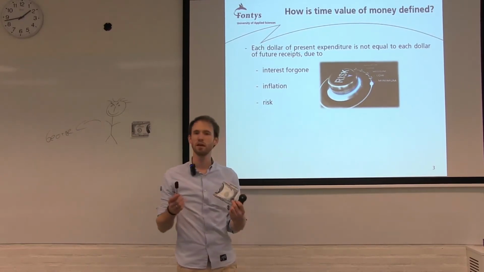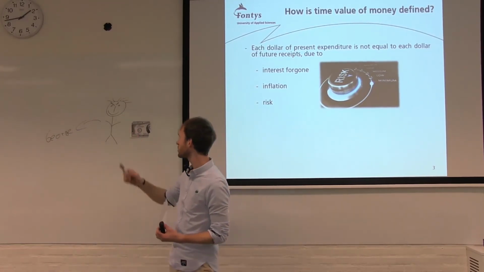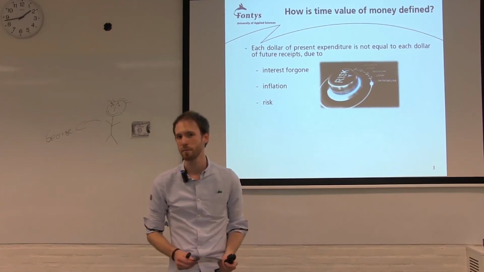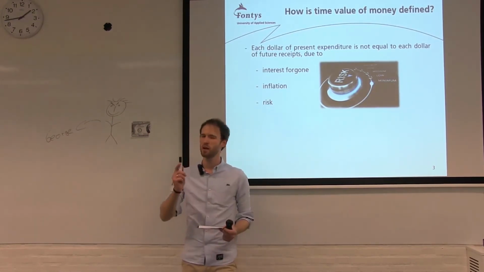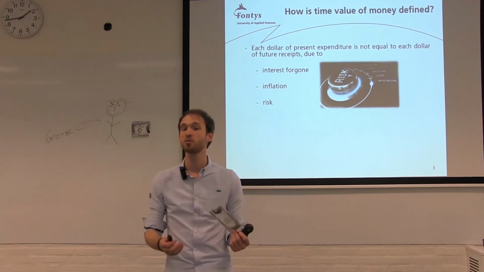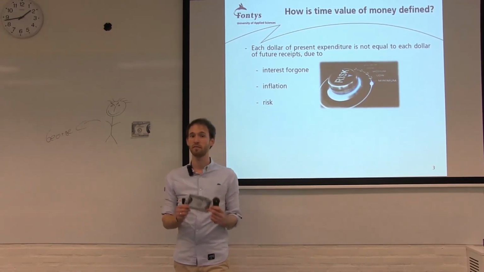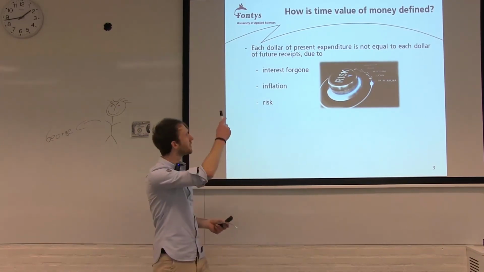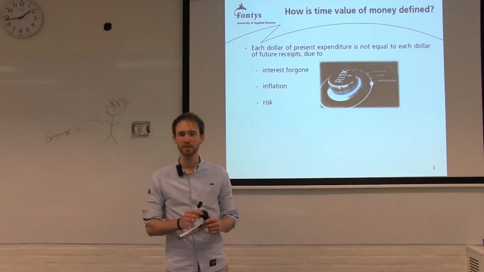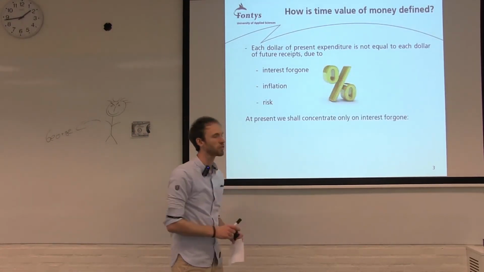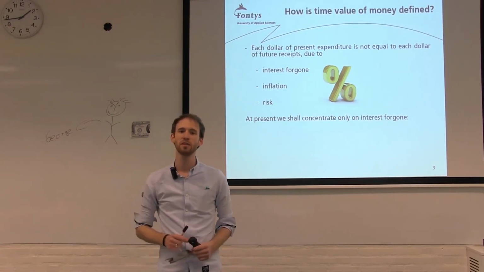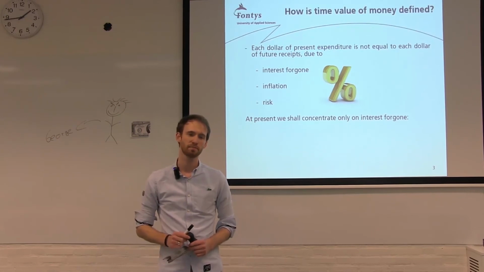If I know that an investment is risky, let's say I knew up front that George is risky, then I will charge him a risk premium. This means if I give him 5 million, I tell him, after one year you have to give me 10 million back because you are a very risky investment, to compensate for the risk of losing everything. These are the three reasons why money today is not the same as money tomorrow. But for this course, for PLA 10, we only focus on interest forgone, which makes it a little less complex. In other courses, you will deal with the other two adjustments.